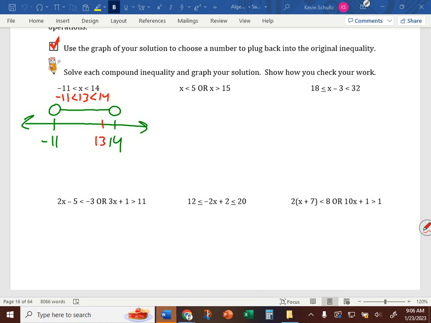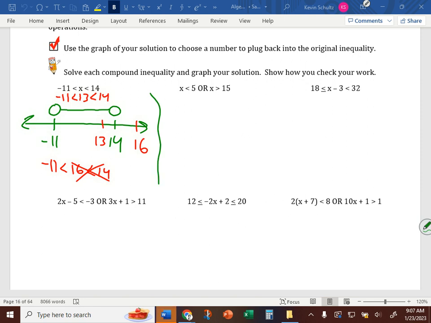If we pick something outside of the range, say we pick 16, is negative 11 less than 16? Is 16 less than 14? No. Two conditions must be met for an and statement to work. The next one.